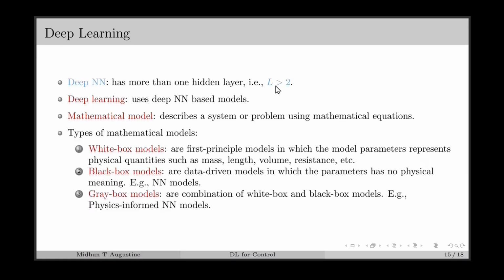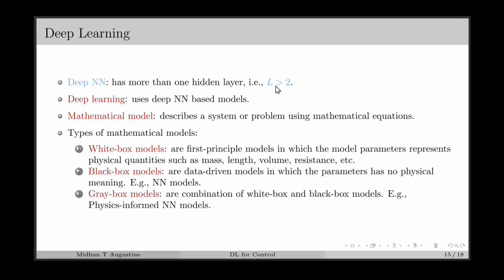In general, a mathematical model is used for describing a system or a problem of interest using various mathematical equations. And mathematical models can be of different types, such as the white box model, which is based on physics-based equations, and the black box model, which is a data-driven model in which the parameters have no physical significance.